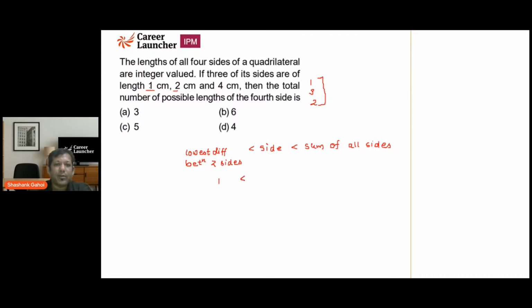That is 1. What is the summation of all sides? That is going to be 7. And this is going to be the length of the side. So how many sides are possible? 2, 3, 4, 5, and 6. So for the last side, there are 5 possible values, and that's going to be the answer. That is going to be option 4, option C, that is 5.